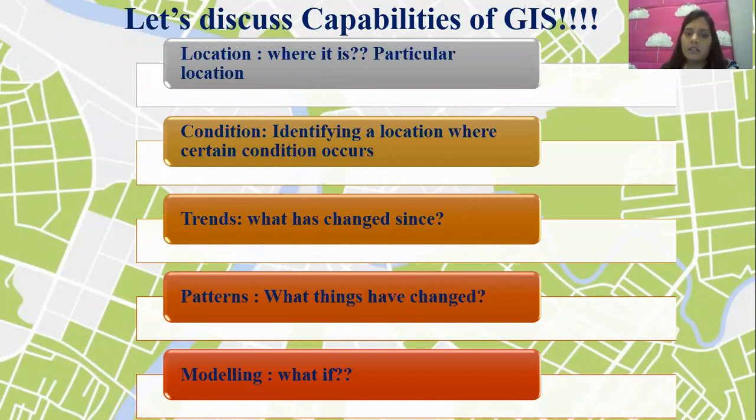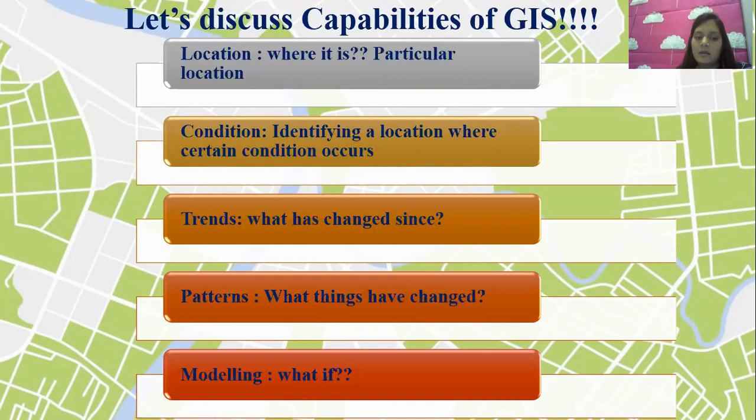First of all, GIS, that is Geographical Information System, the first word is geography. Geography is basically related to location services. So location is the first thing that is very much needed. It is the pioneer of GIS, which requires the basic knowledge of location, and only then can GIS process things. Location means where it is, a particular location to be known, and then we can do the analysis. Next is condition, identifying locations where certain conditions occur. What is the actual scenario can be known by knowing the conditions.